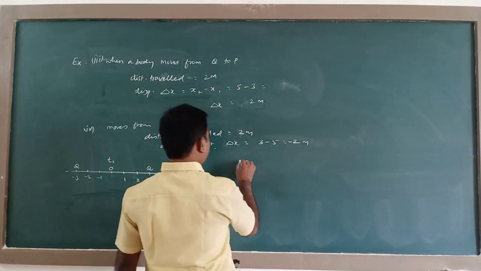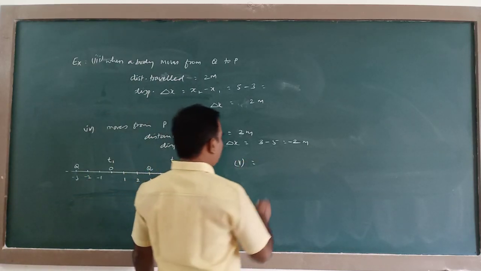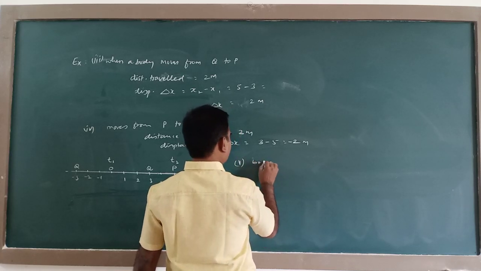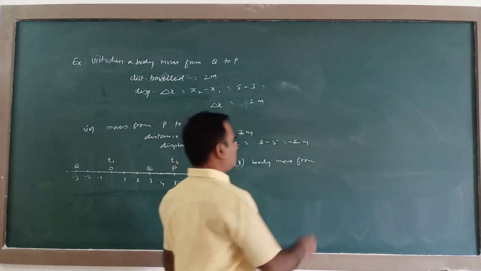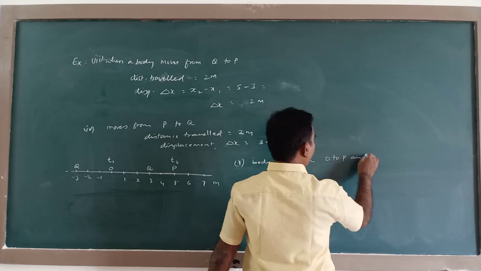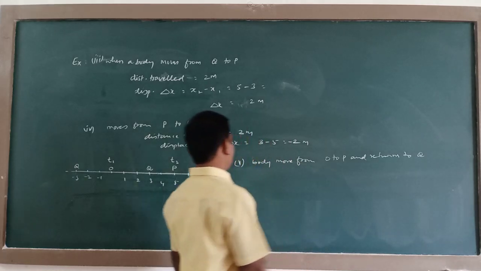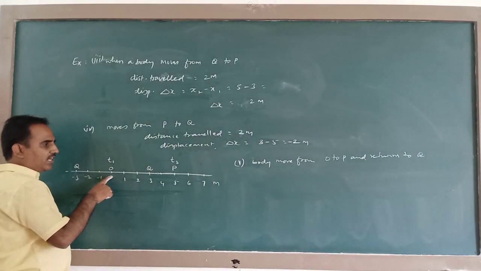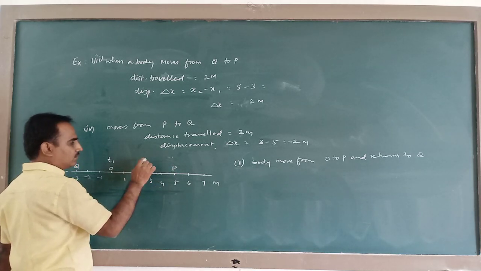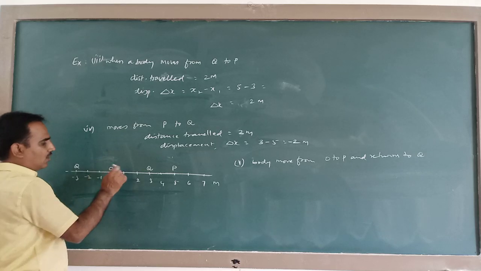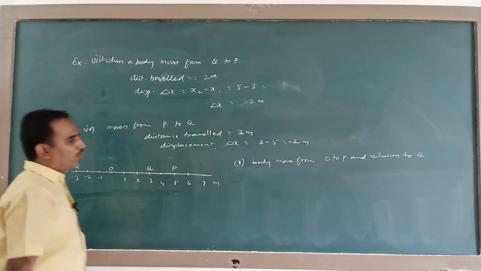You take one more example. Body moves from O to P and returns to Q. So at T1 the body is here, it moves from O to P and returns to Q. That means finally it is here. So at T1 it is here, at T2 it is here. In this case, what is the distance travelled?